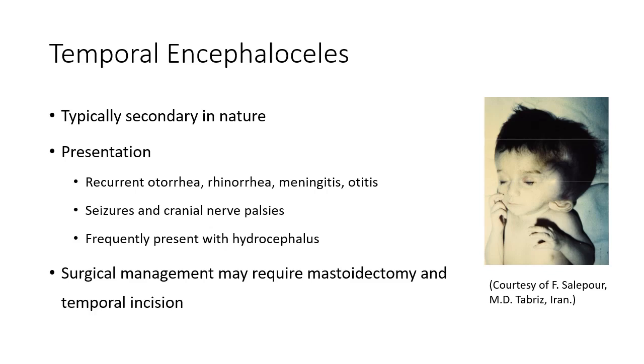Temporal encephalocele are also very rare, and unlike other encephalocele, are most commonly secondary in nature, with only 20% of cases considered true congenital encephalocele. These lesions frequently present with recurrent otorrhea, rhinorrhea, meningitis, or otitis, and can additionally present with seizures and cranial nerve palsies, and are also frequently associated with hydrocephalus. Surgical management may require mastoidectomy and a temporal incision, which is used to harvest the temporalis fascia, section the herniated tissue, and repair the bony defect.